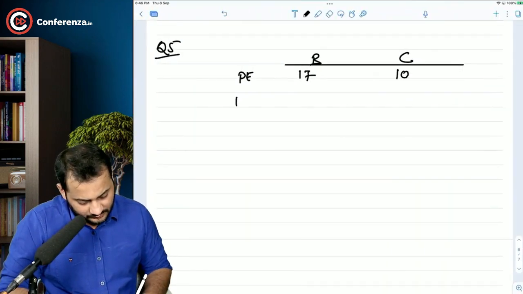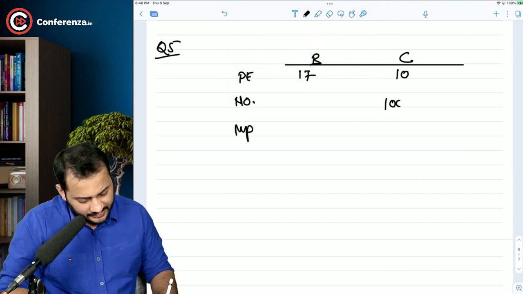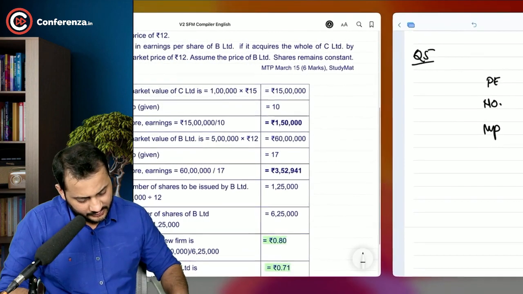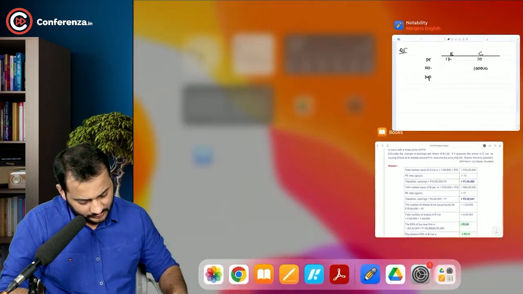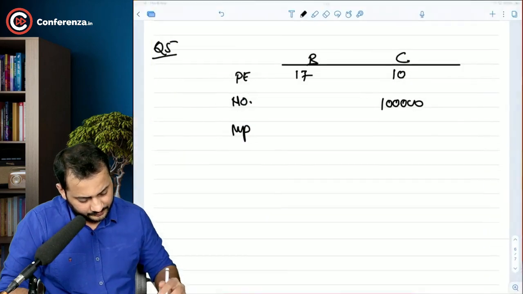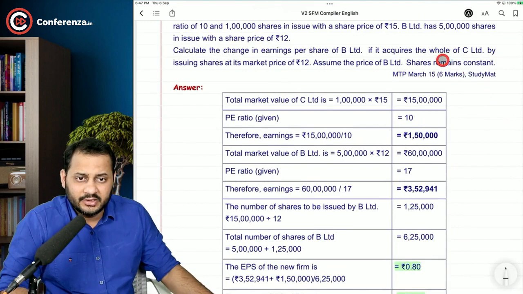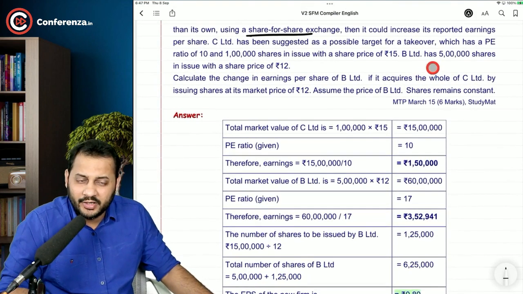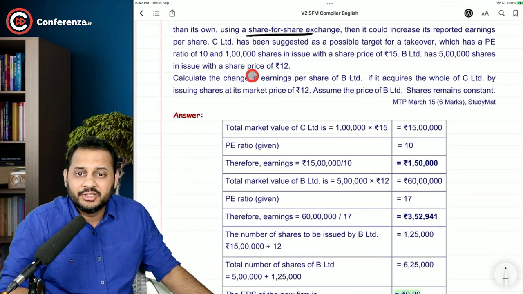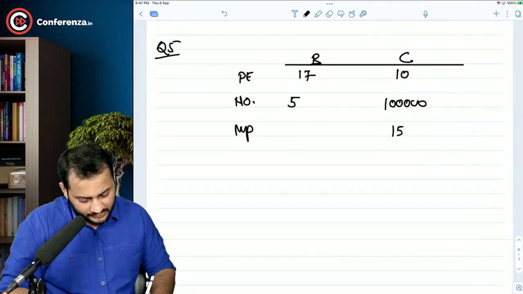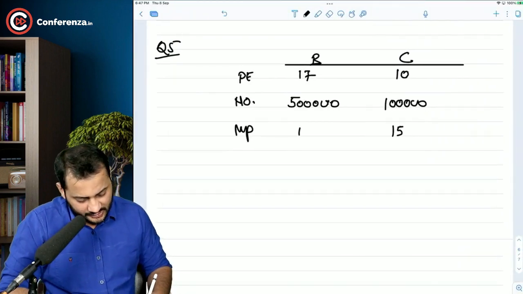10, number of shares and market price. So 1 lakh shares and market price of how much? 15. Whereas this company, B Limited that we are talking about, the acquirer, has 5 lakh shares and the issue price of 12. So it's 5 lakh shares and issue price of 12.